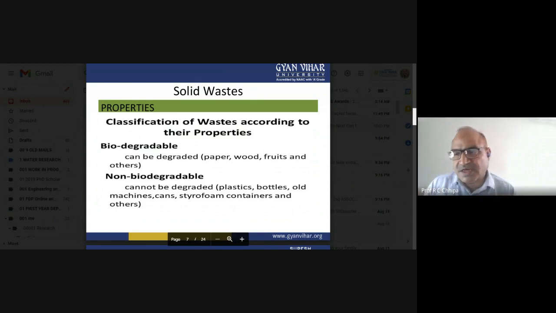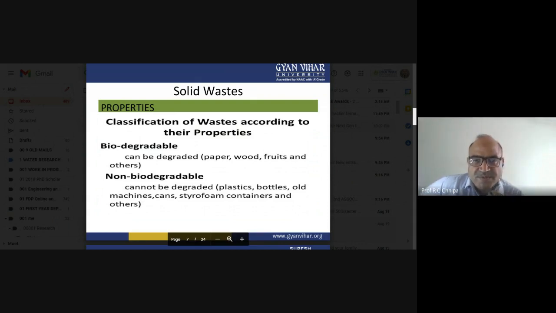And one more classification is degradable and non-biodegradable. So how can an item be biodegradable? Biodegradable items that can be degraded include paper, one of the important ones, wood, and fruits. Fruit peels, whatever fruit waste we throw away, are in the form of solid waste.